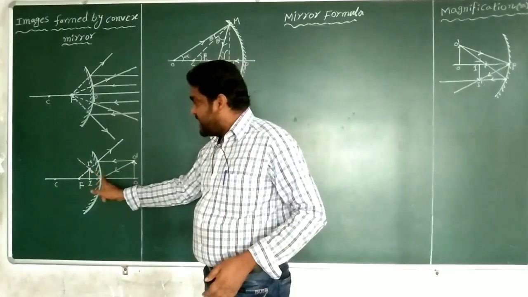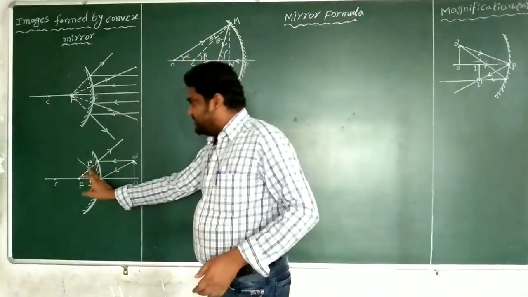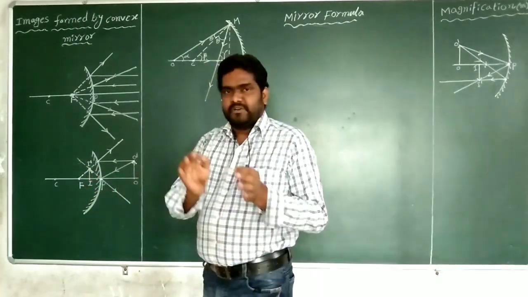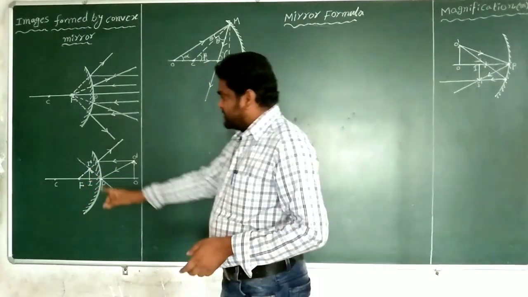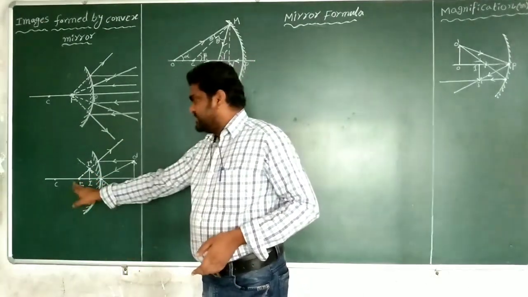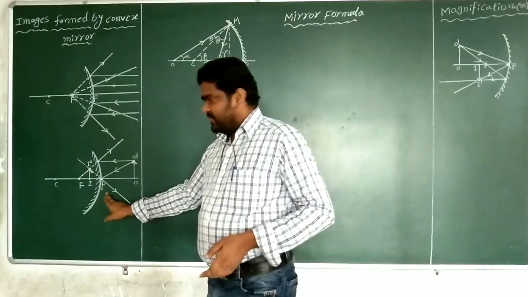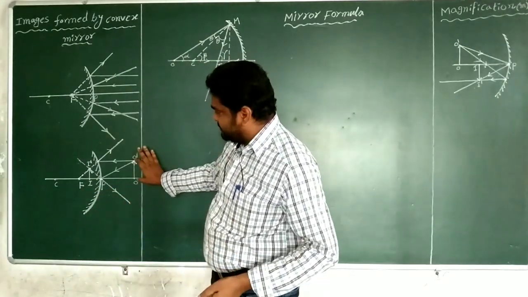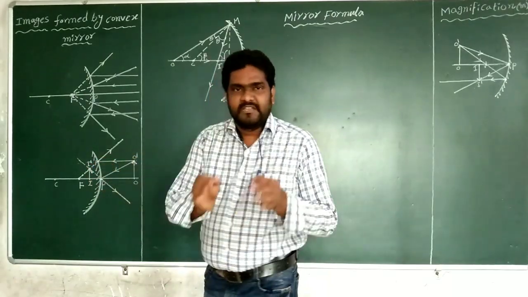The image is also behind the mirror, so it cannot be caught on the screen. That's why this image is virtual and erect, and the position of the image is between F and P, focus and pole. The size of the image is, this is the size of the object, this is the size of the image, means diminished.